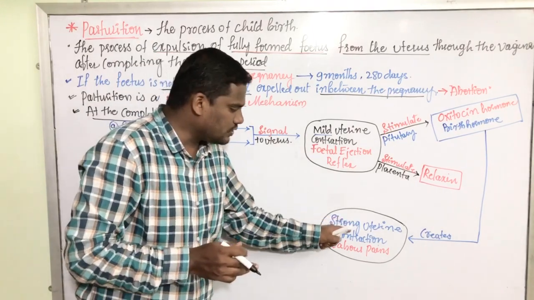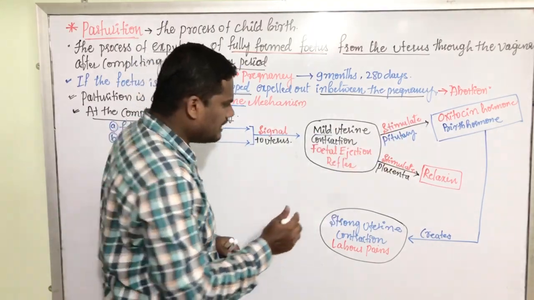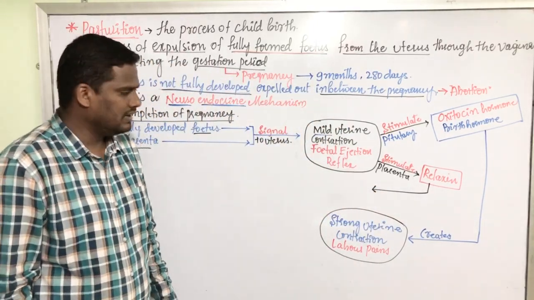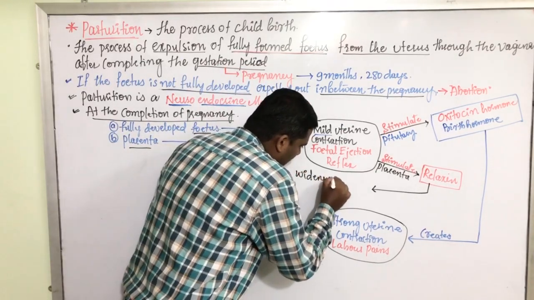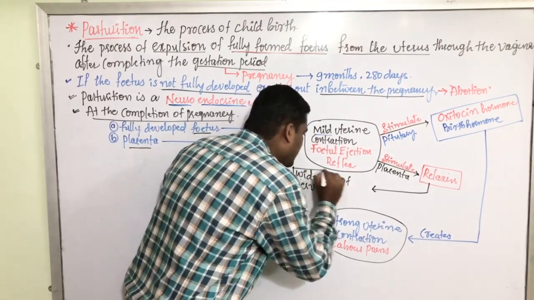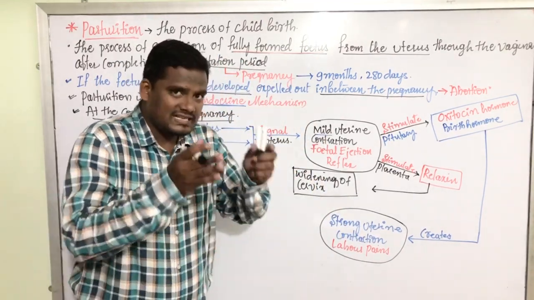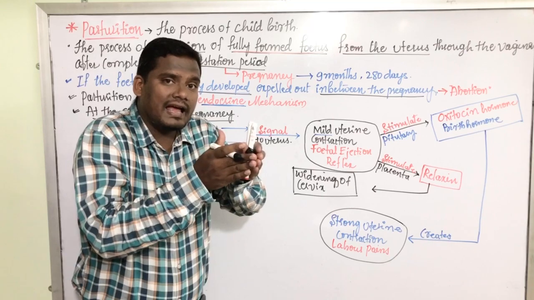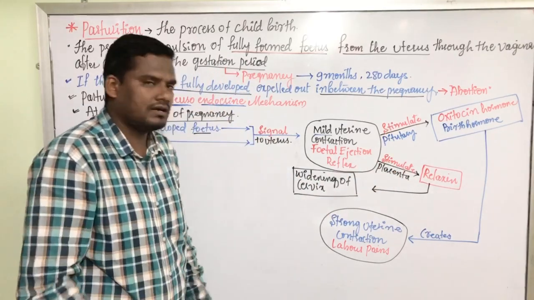Who causes the uterus to create a strong contraction? It is oxytocin. Simultaneously, relaxin, which is secreted by the placenta, causes widening of the cervix. We have studied the female reproductive system in our previous videos, where we have seen there is a very narrow cervical canal. That narrow cervical canal becomes wide now. It is because of the relaxin hormone secreted by the placenta.